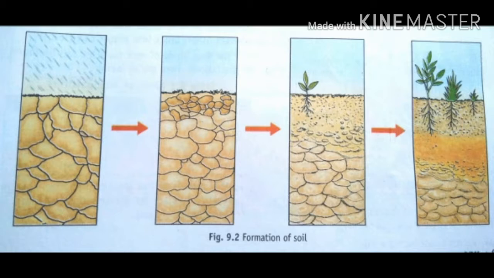Sometimes living organisms also break rocks. This breakdown of rocks is called weathering. How are soils formed? Yes, breakdown of rocks. It's called weathering.